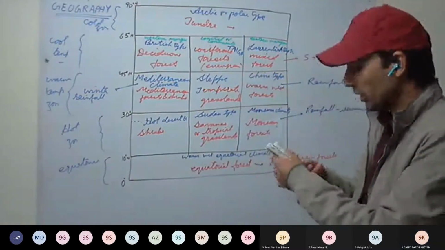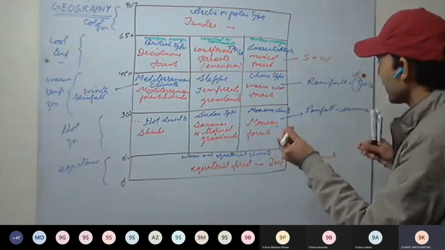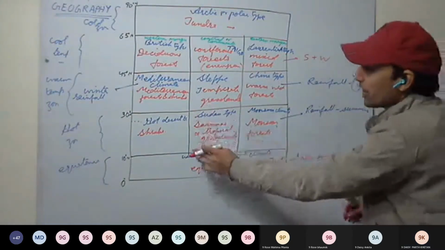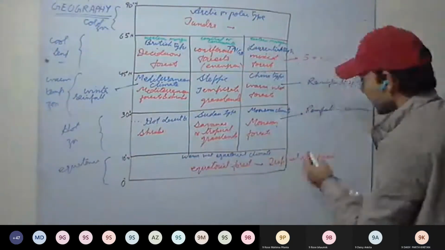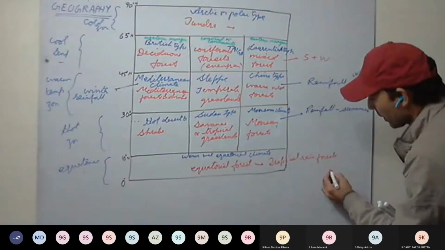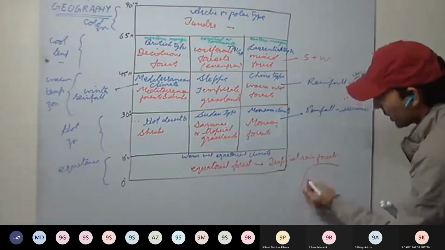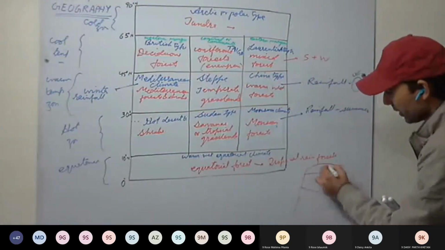So see here, mainly what is there? This is not 10 to 30 degrees. If, for example, this is Africa, we have the Sahara Desert here.